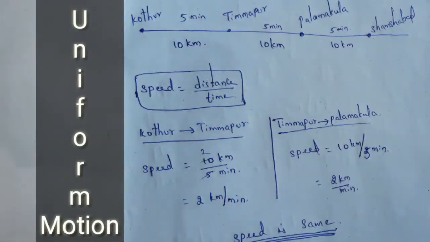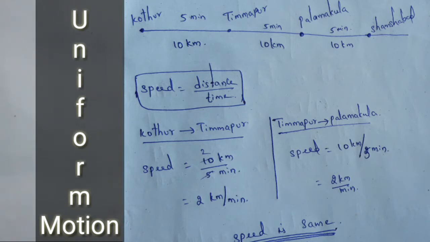From Kottur to Timmapur, for example, he covers 10 kilometers, taking 5 minutes. Again from Timmapur to Palamakula, the same distance of 10 kilometers, and again the time taken is 5 minutes.